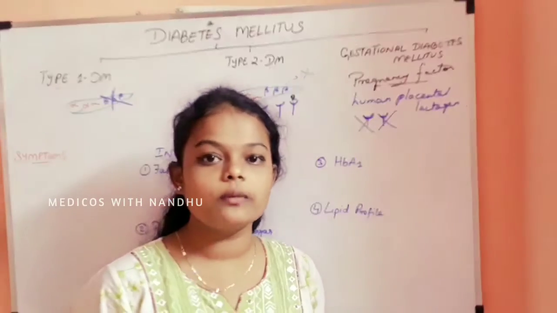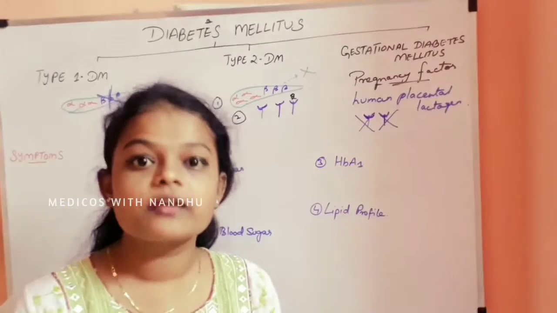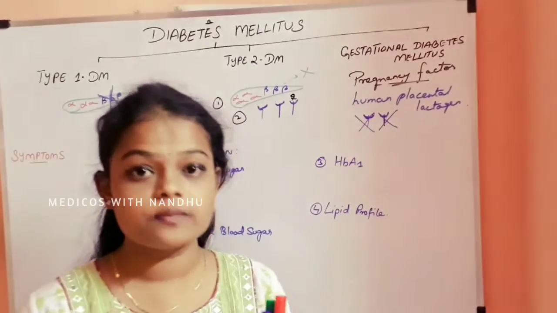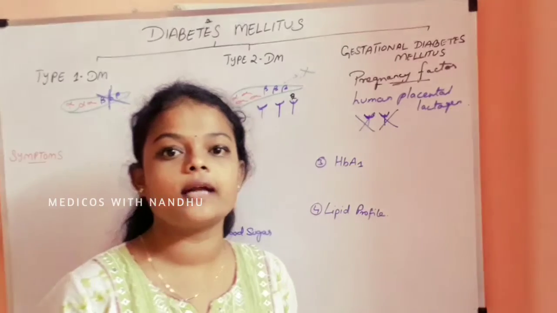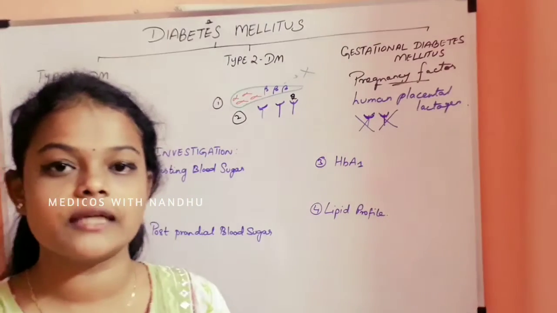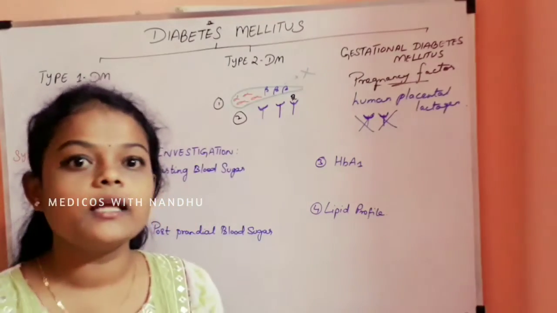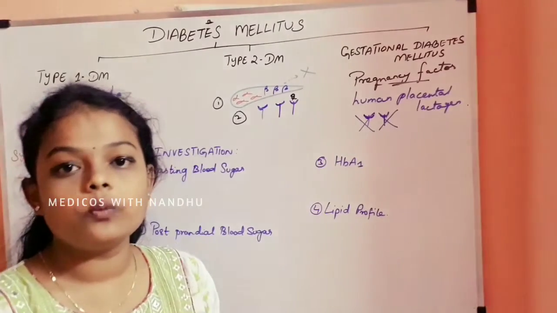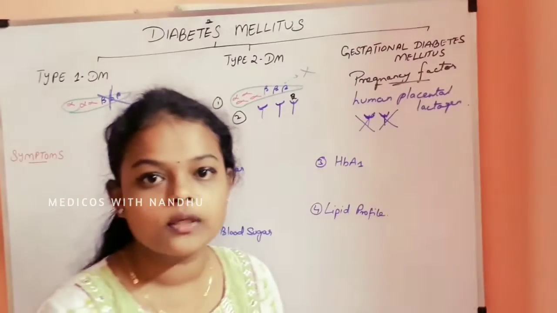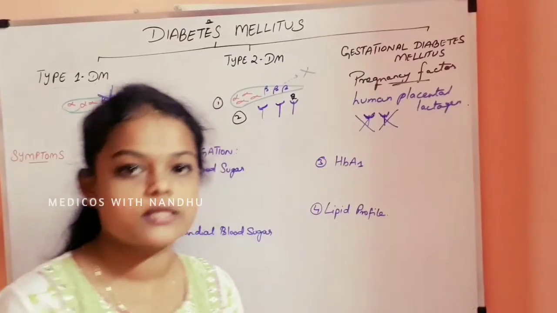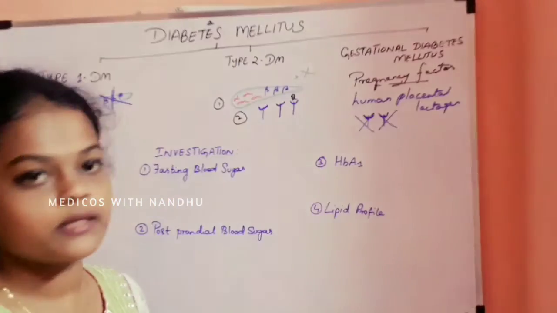The risk factors are obesity, family history, stress, ingestion of certain medication, and inactivity, without doing any physical activity. So these are the causes and risk factors of diabetes mellitus.